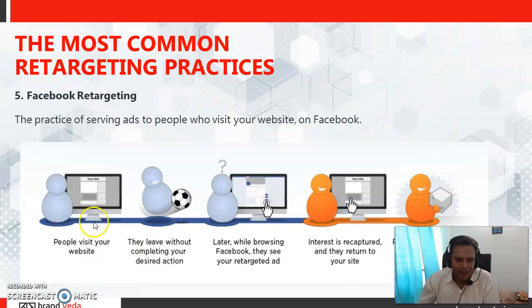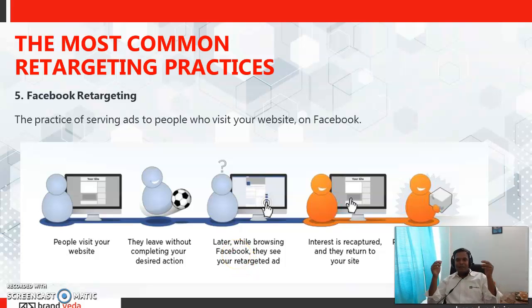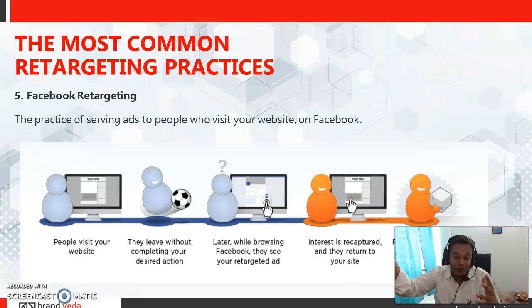So you can see that people visit your site, they leave without completing your action. Later, while browsing Facebook, they're going to see your retargeted ad. So let's say you come to my website and you have not taken any action, and then you go to any website, specifically Facebook, you see some ads, which is very important. And the objective is very simple. I want people to come back to my site again. I want them to take some action.